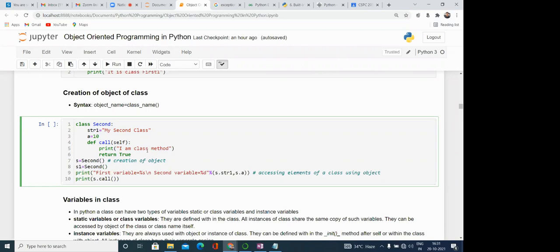In the members you can see this is the string str1, this is one member, then another member, and this method is there. So with the use of the object, we can access any member of the class. Here like s.str1, s.a, you are seeing over here. By using this, we can access the members of the class.